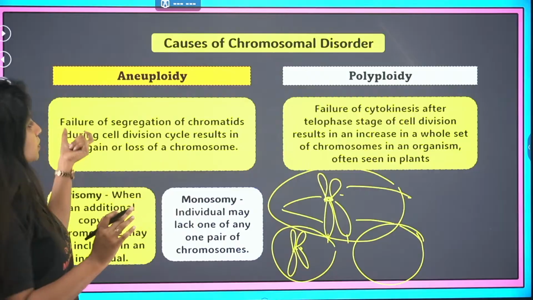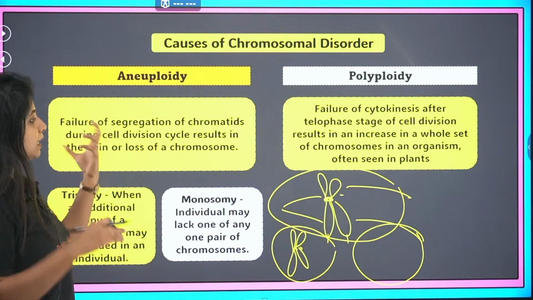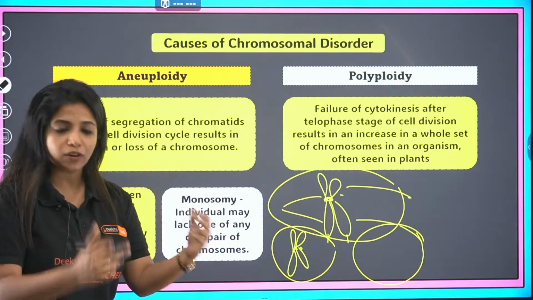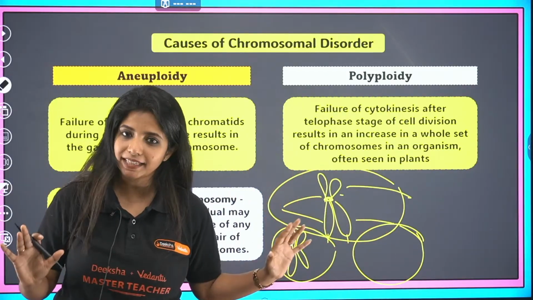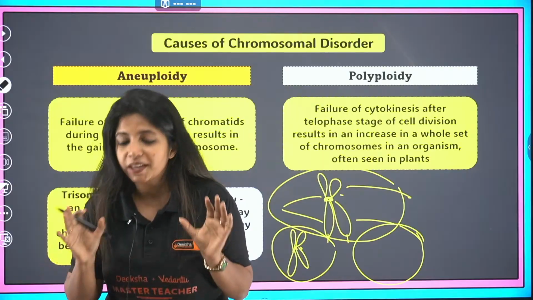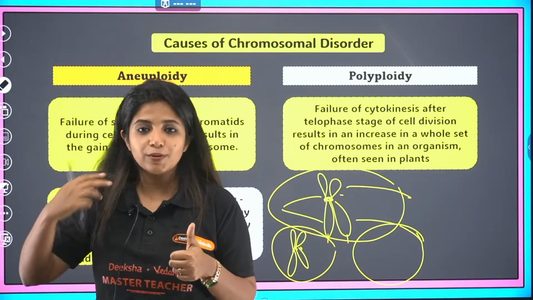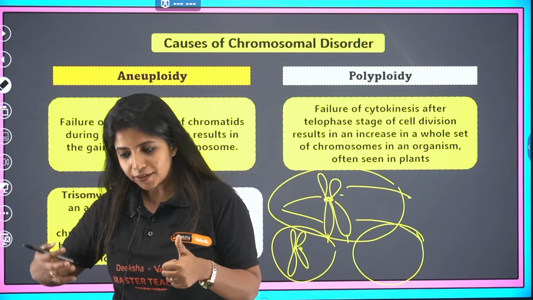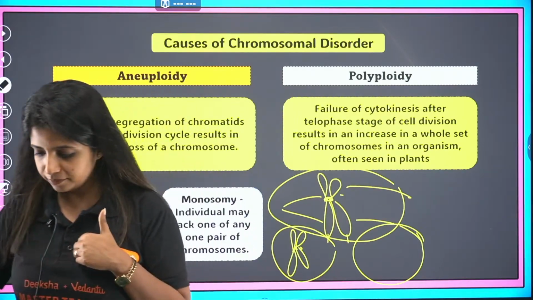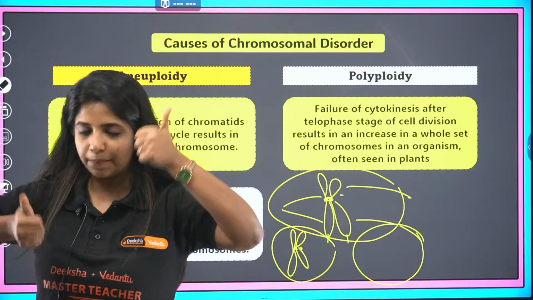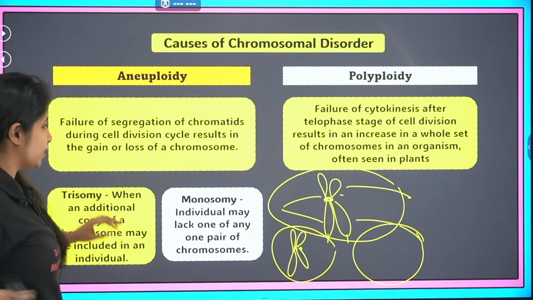Why did it happen? Because of failure of segregation of chromatids during cell division cycle, resulting in either gain or loss. Here it is gain and here it's loss of the chromosome. Right? Is this clear to you? If it is clear, can you quickly give me a thumbs up? Now, when we see different scenarios, all the things are going to be better understood. So don't worry about it. And also, if you have any doubts, you can ask me right now. If it's clear, give me a thumbs up. If you have doubts, ask me. Yes, ma'am. Understood. Perfect. Okay, cool.